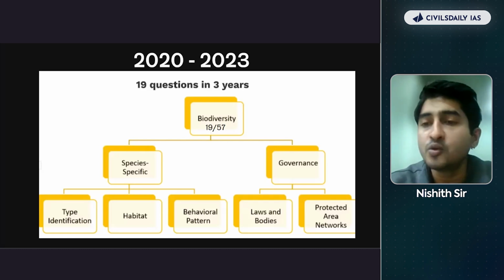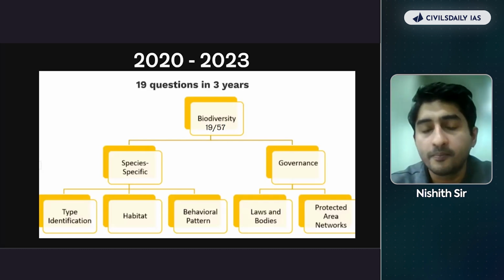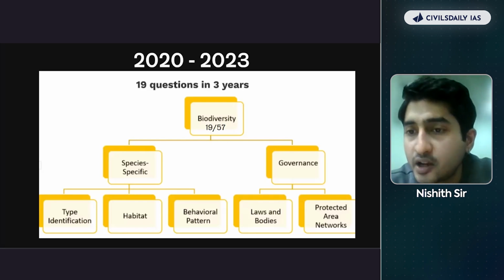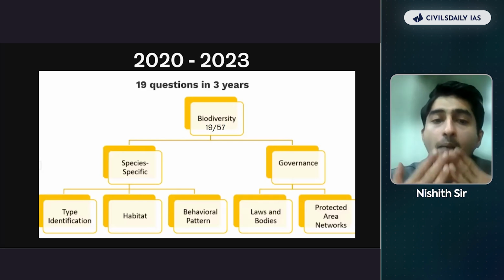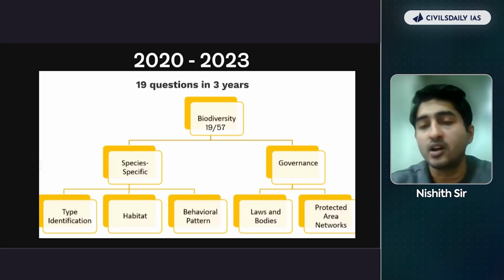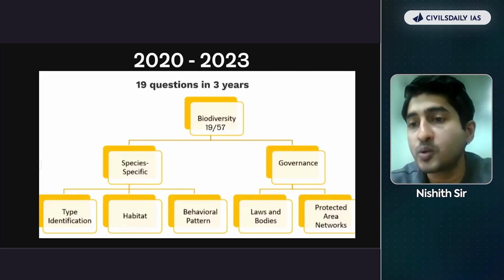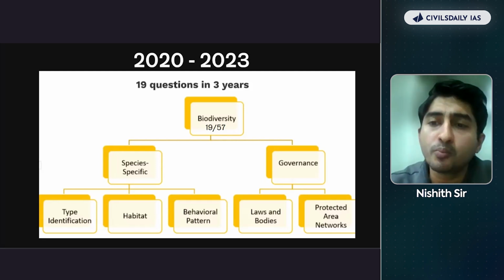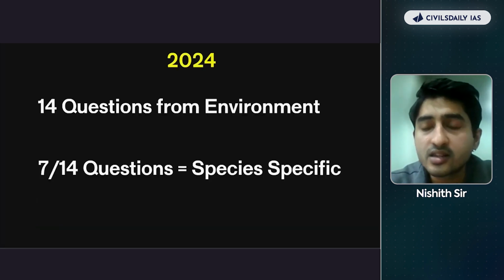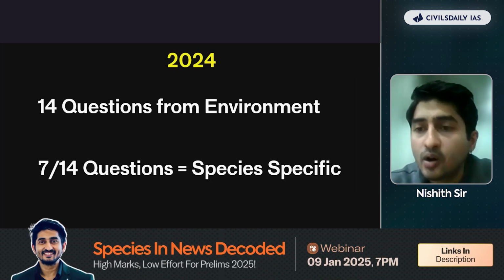If you see the UPSC questions, there have been 3 kinds of questions from this area. One has been type identification, one is habitat identification, and the third one is behavioral pattern. Now, what do these 3 types of questions actually mean, and how are you going to approach them? This is what we are going to go across in detail in our next webinar.